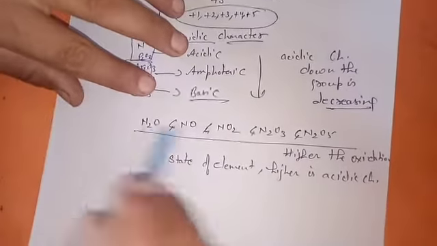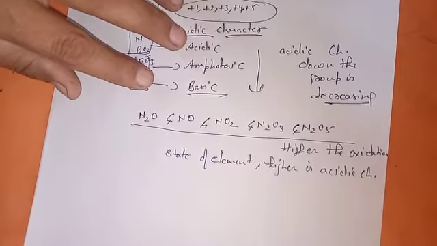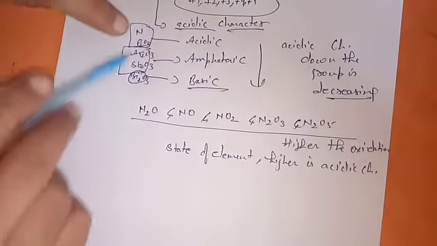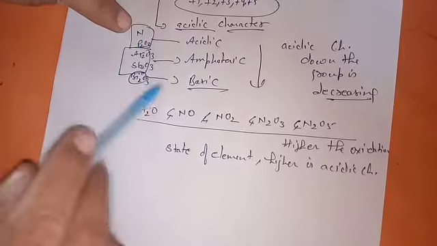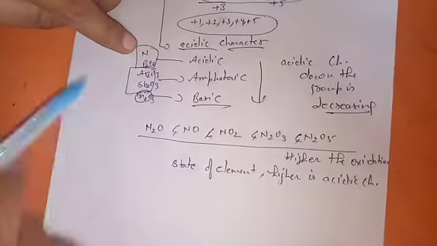I am again explaining: here we are comparing the oxides of the same element. If you are studying oxides of different elements, then you have to tell the trend in the group. So down the group, acidic character goes on decreasing particularly.